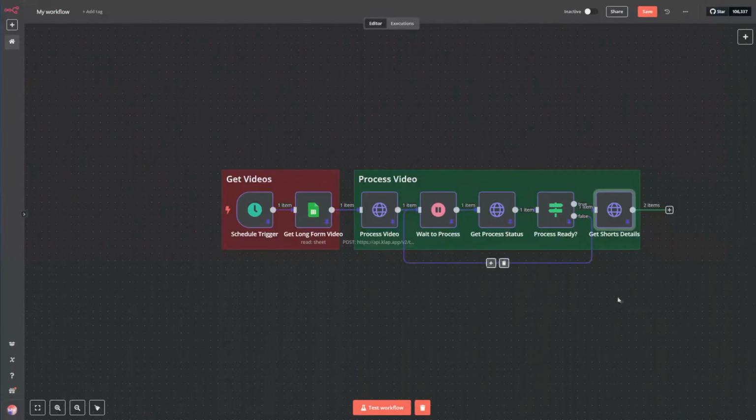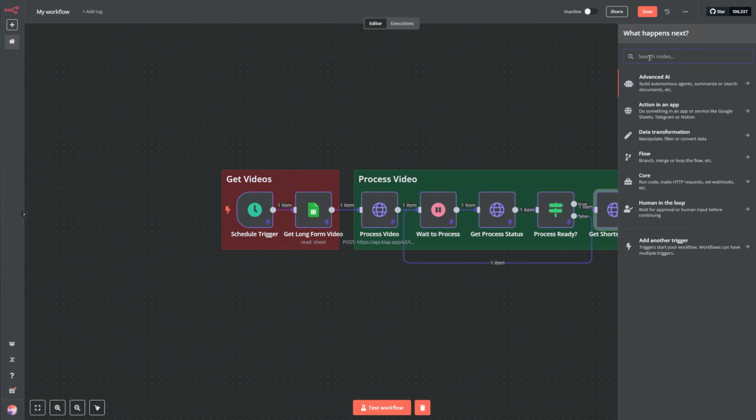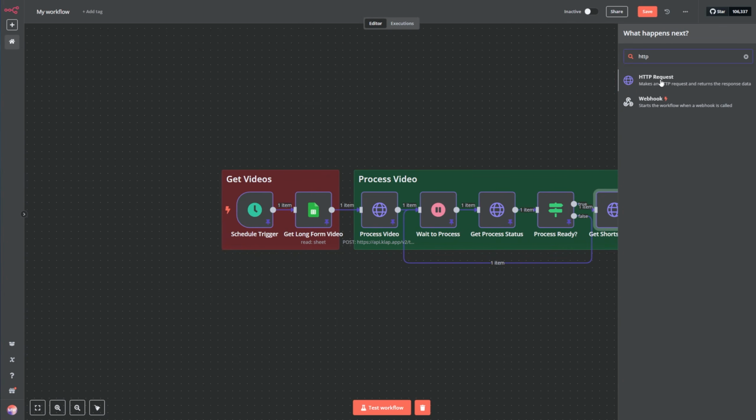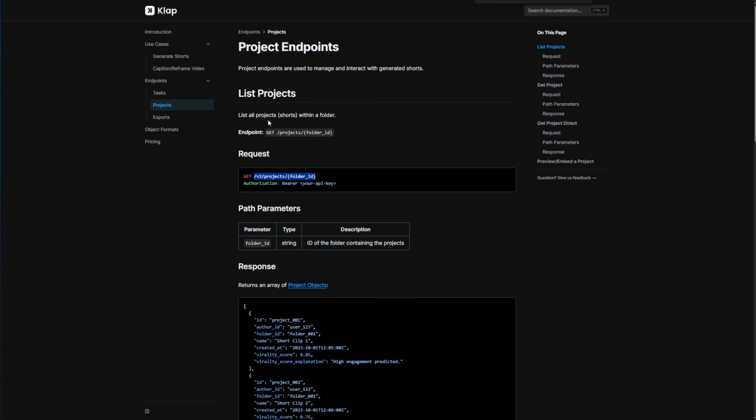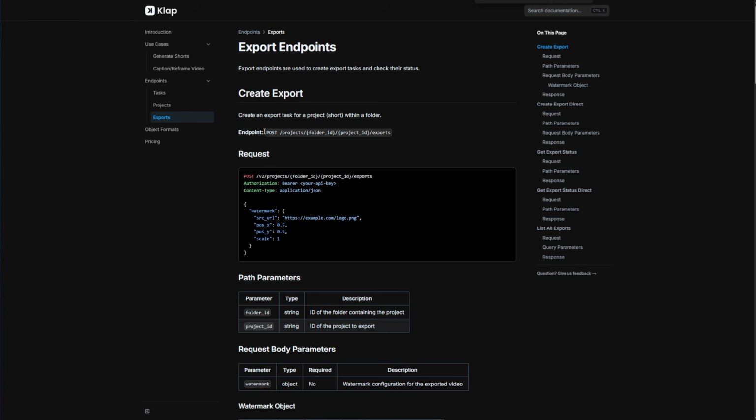That's enough for us. Now that we have the short details, we want to export the short. For this, we're going to create an HTTP request. And we're going to call it just like that, export shorts. The method is going to be post. And to get the URL, we have to go back to Clap API, select projects, and then go to exports. And this is how to create a new export. Just copy this.